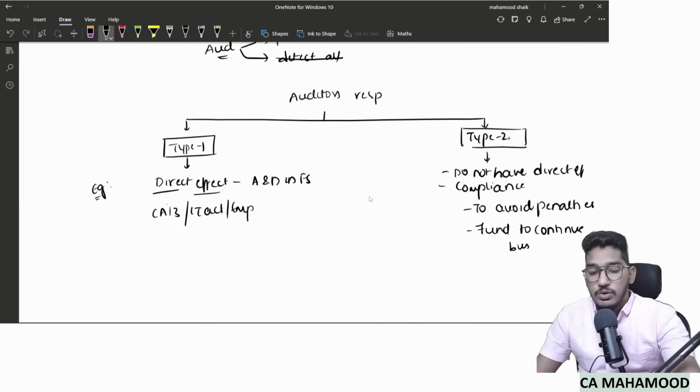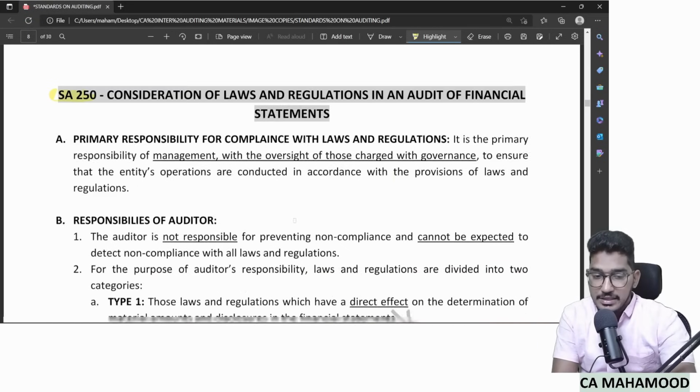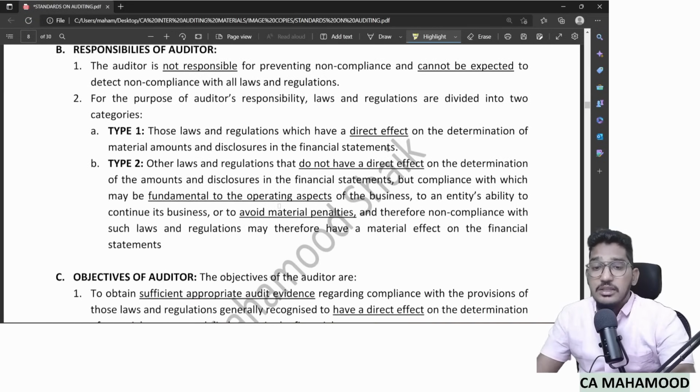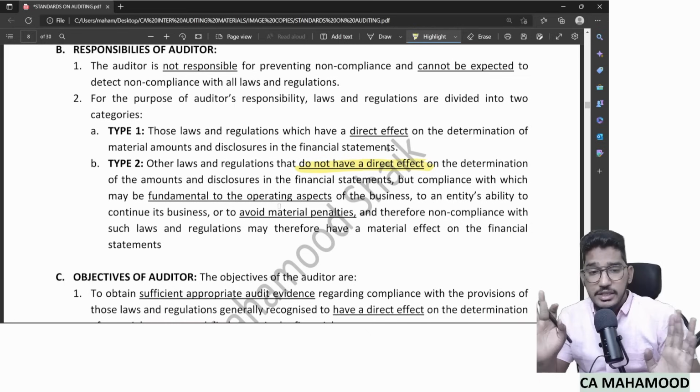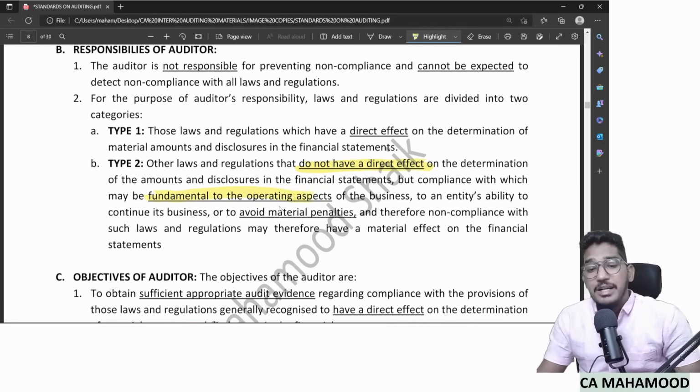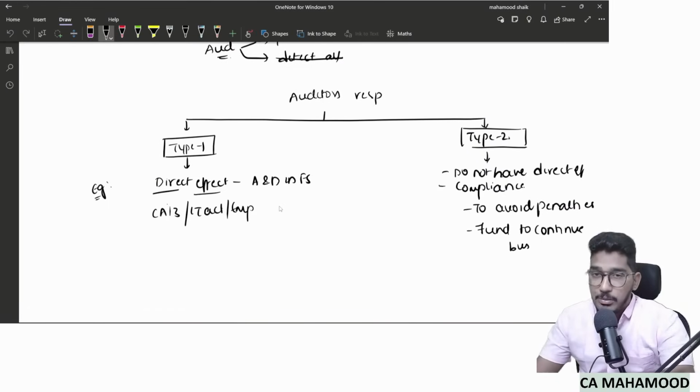So what will come under type 2 laws and regulations? As we could see in the standard's content itself, other laws and regulations that do not have direct effect on determination of amounts and disclosures, but compliance is required because they might be fundamental to continue the business, or if you want to avoid major penalties, you need to comply with them. Sir, any examples for this? Yes, here also there are plenty.